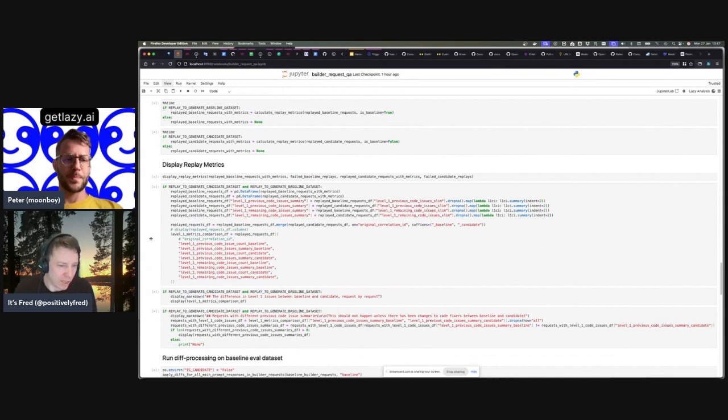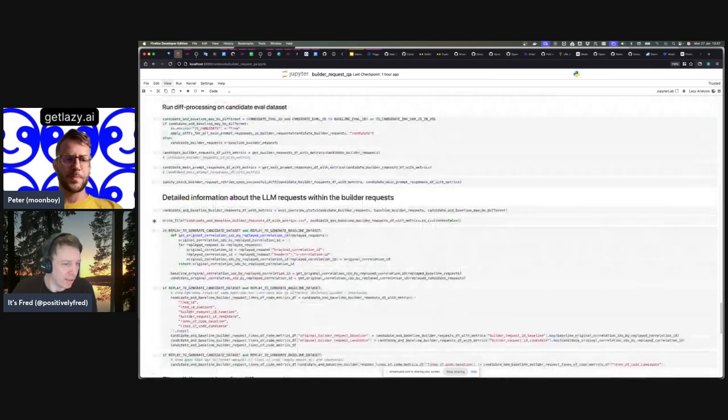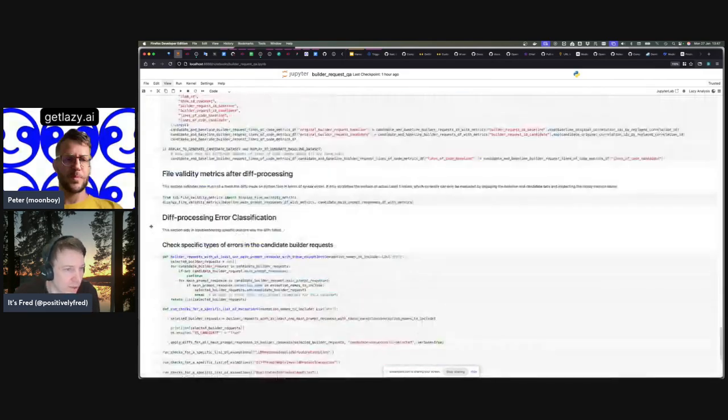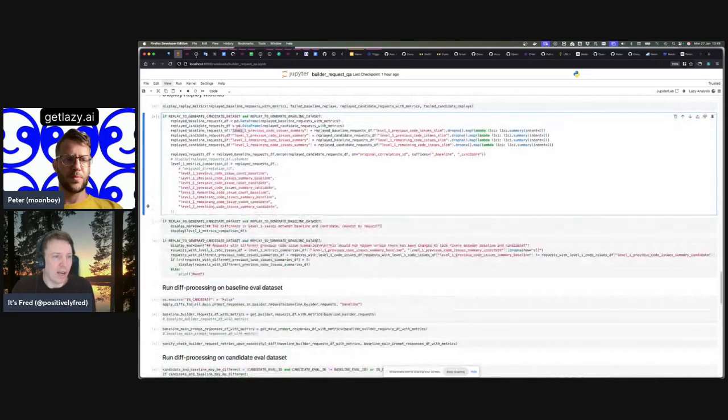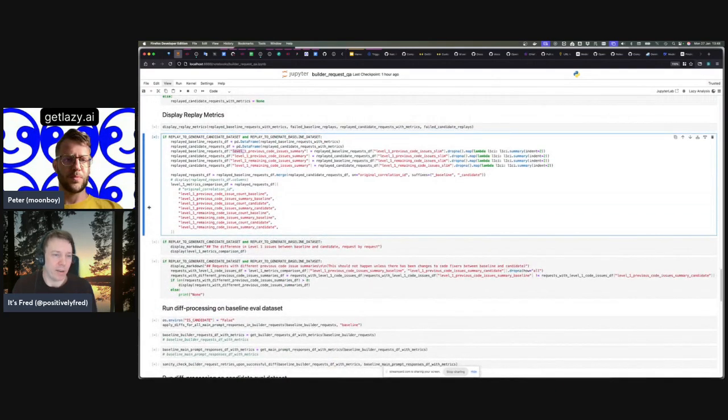This is why on the screen here we have some mentions of level 1 over here, and there's something we call level 0 at some other place here. It's actually just in the output of this cell, so we don't see it at this point. But basically we have level 0, level 1, level 2 metrics, where level 0 is basically the response from the LLM working at all. That's one thing, of course. And then when it gets a response from the LLM, is it usable in our code?